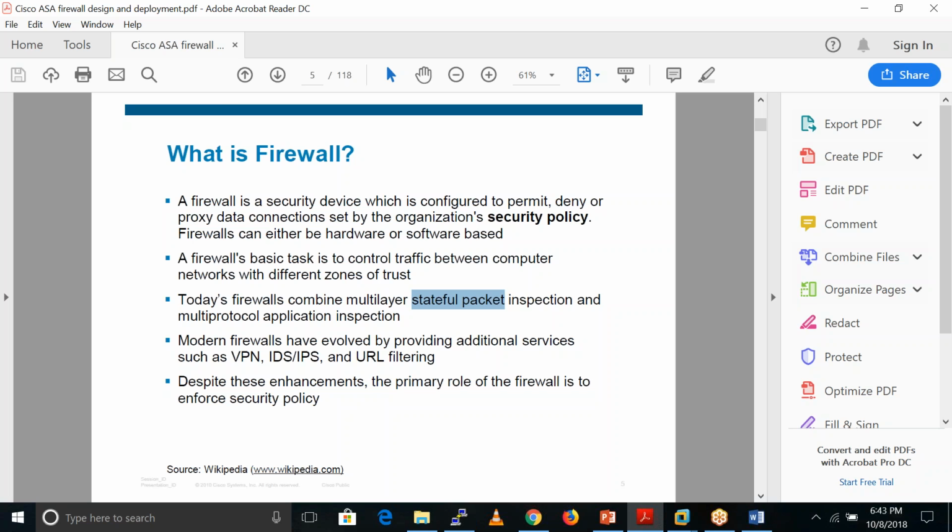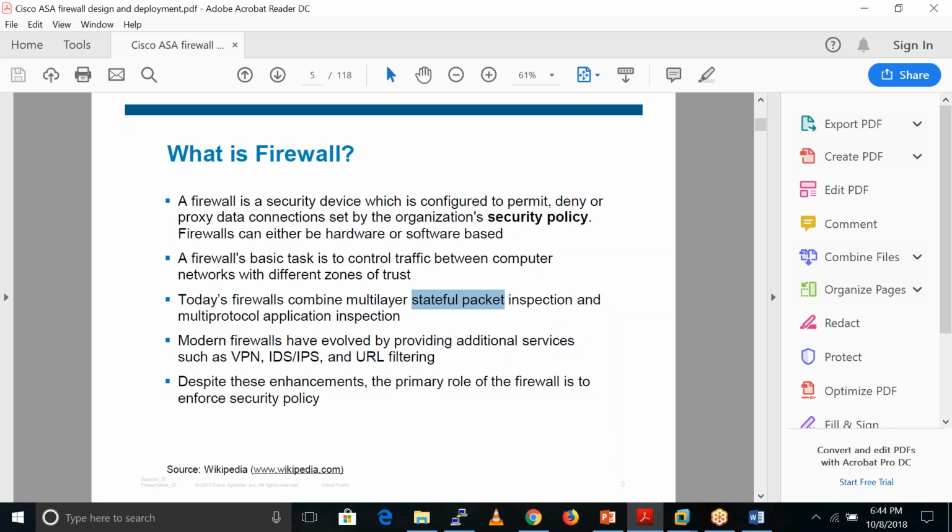If you use an ACL, an access control list, it is also a kind of firewall. But in the case of an ACL, we don't have any connection table; there is no session table in the routers. If we are using the ASA firewall, it provides stateful packet inspection, meaning it has a connection table which includes the source IP address, destination IP address, source port, destination port, and protocol number. These five things.